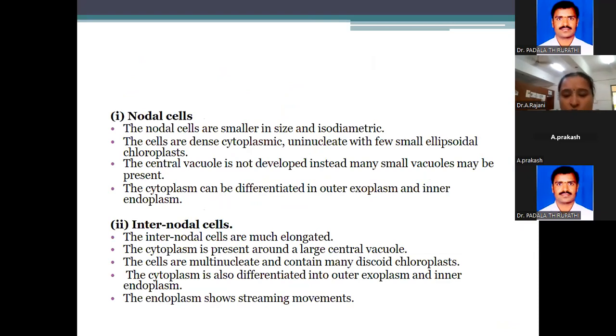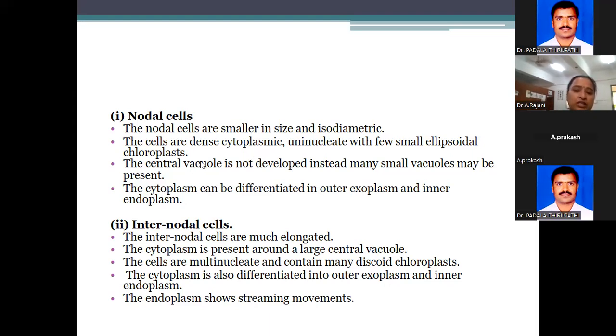And coming to the cell structure. See, here nodal cells are different, internodal cells are different. Nodal cells are very small in size, isodiametric, with dense cytoplasm, uninucleate, with ellipsoidal chloroplasts, and vacuole is absent in the nodal part. Sometimes very small vacuoles are also present.